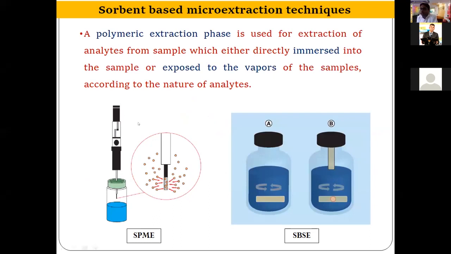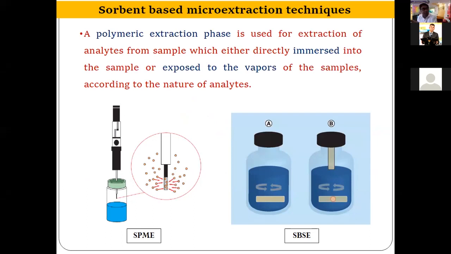So coming to sorbent based micro extraction techniques. As I have told earlier, an adsorbent is used for the extraction. This is basically a polymer, for example, polydimethylsiloxane, PDMS. Basically, PDMS is the material used for the separation of organic compounds in capillary columns used in GC.